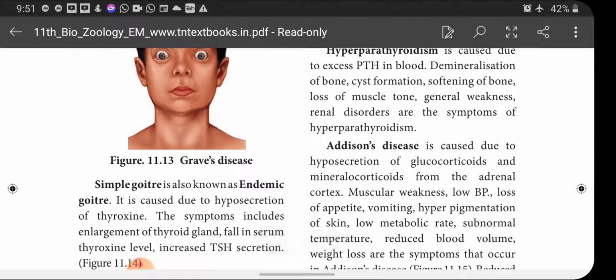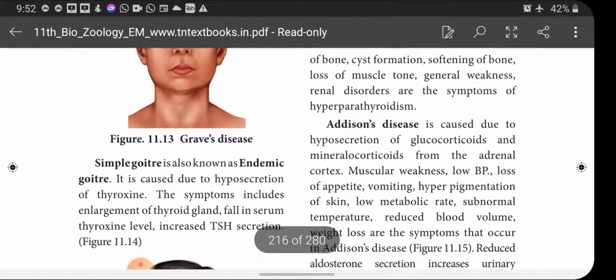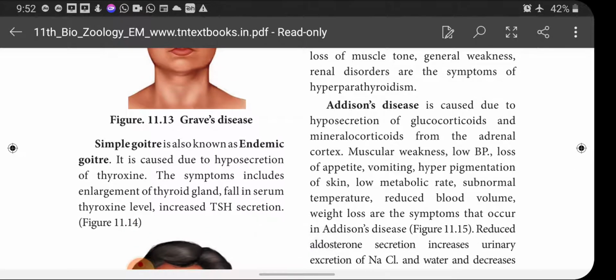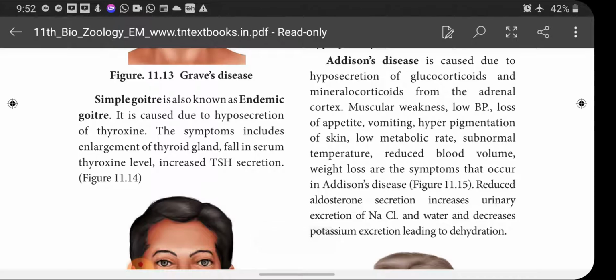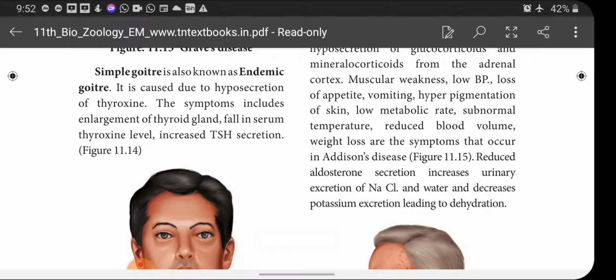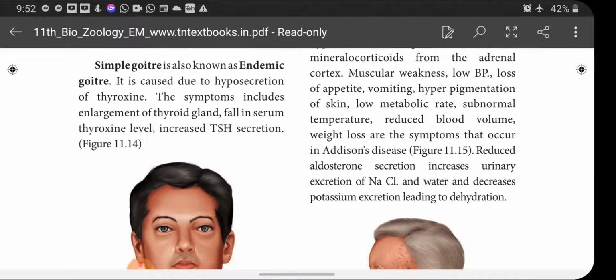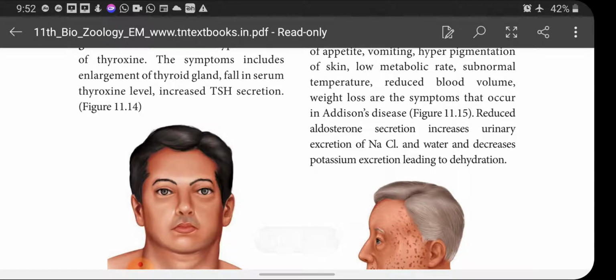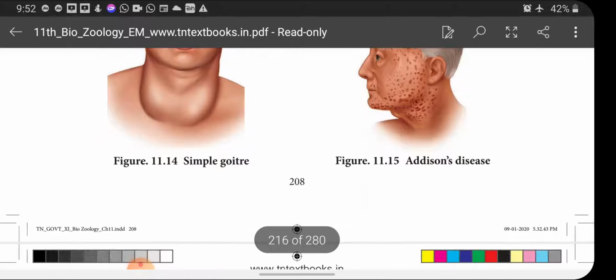Next, Addison's disease, which is caused due to hyposecretion of glucocorticoids and mineralocorticoids from the adrenal cortex. Muscular weakness, low BP, loss of appetite, vomiting, hyperpigmentation of skin, low metabolic rate, subnormal temperature, reduced blood volume, weight loss are the symptoms that occur in Addison's disease. Reduced aldosterone secretion increases urinary excretion of sodium chloride and water and decreases potassium excretion, leading to dehydration.